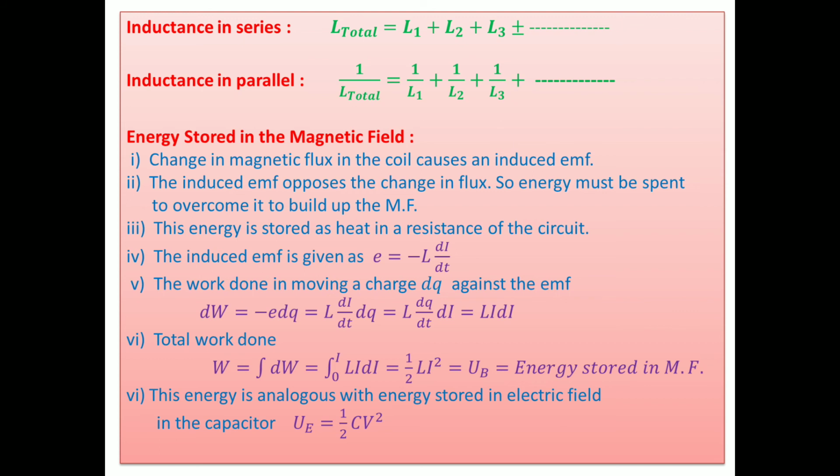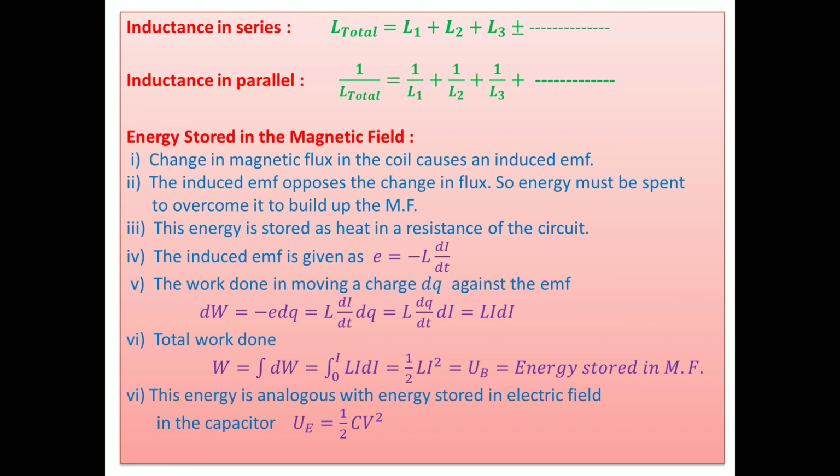Okay. Thereafter, energy stored in the magnetic field produced by the inductance coil. Change in magnetic flux in the coil causes an induced EMF. The induced EMF opposes the change in flux. So energy must be spent to overcome this, to build the magnetic field.